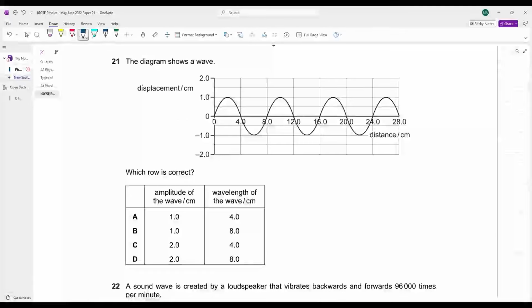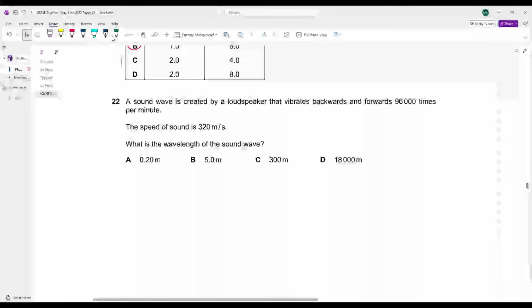C is your answer. Let's further move ahead. The diagram shows a wave, okay. Which row is the amplitude of the wave and the wavelength of the wave? Amplitude is always the distance from the mean position to the maximum position. Your amplitude here is 1 centimeter. Wavelength is the distance covered by one wave, that is 8 centimeter. 1 और 8 का कोई option है? B is your answer. Let's move ahead.